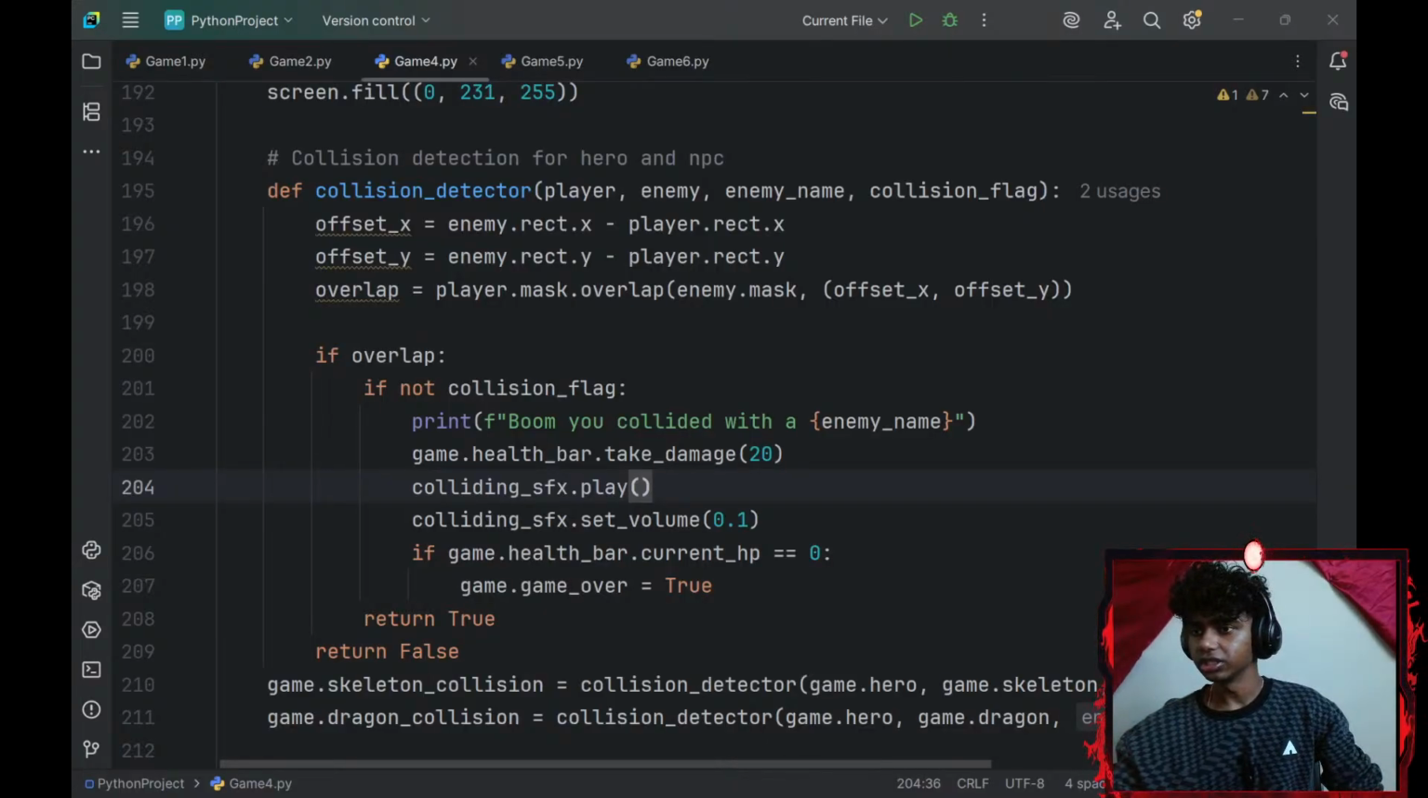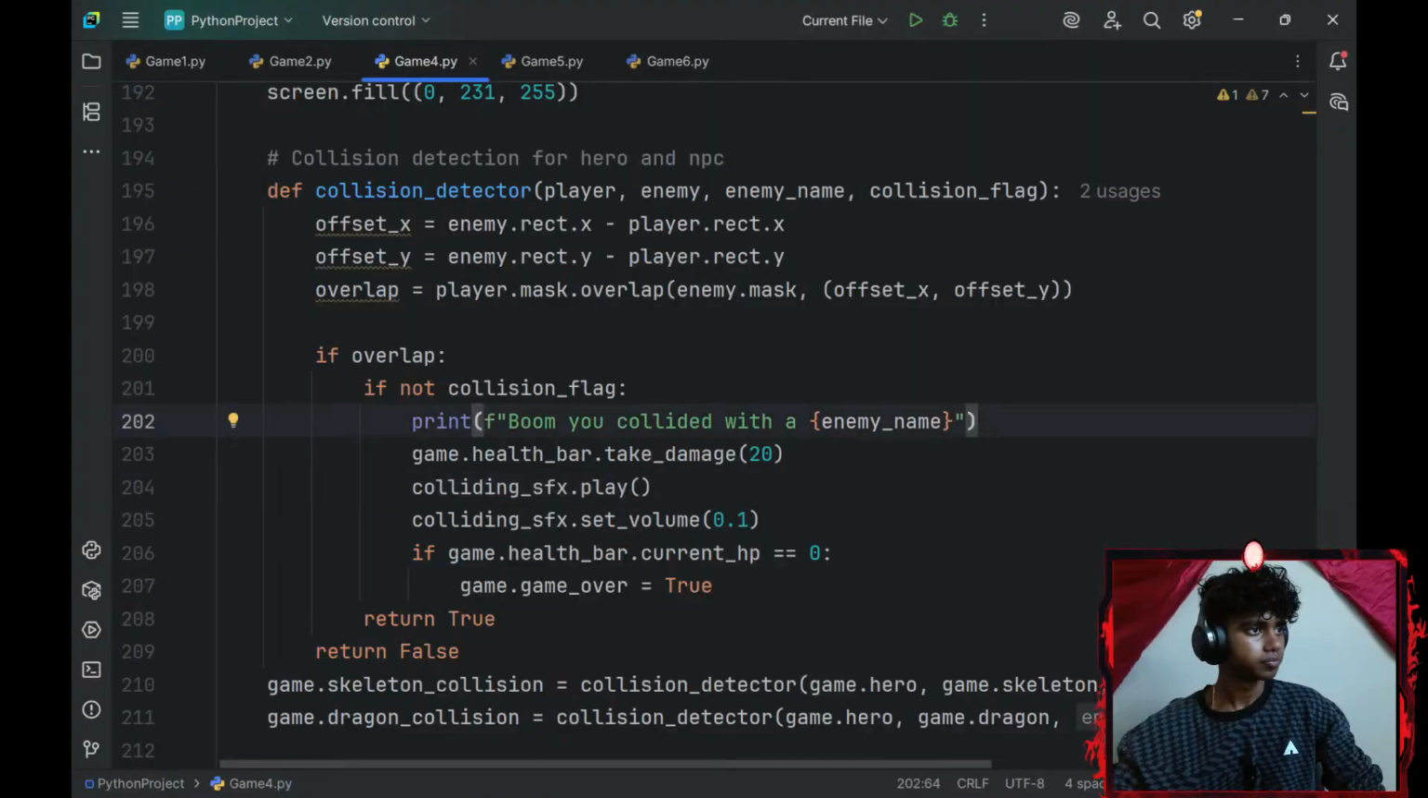Okay, so let's see. If not hasattr. Let me go a bit higher. Okay, let's check. If not hasattr. Honestly, guys, give me like one second. I'll be right back.